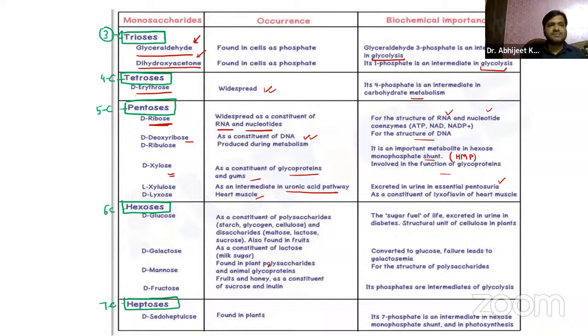Now let us discuss the glucose part. The glucose, galactose, and mannose, right?